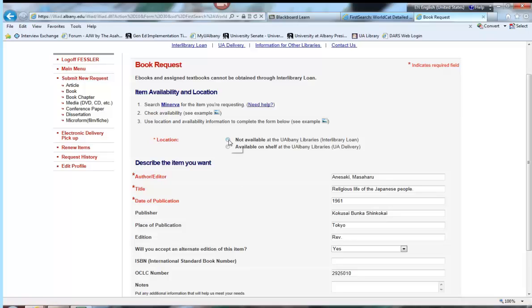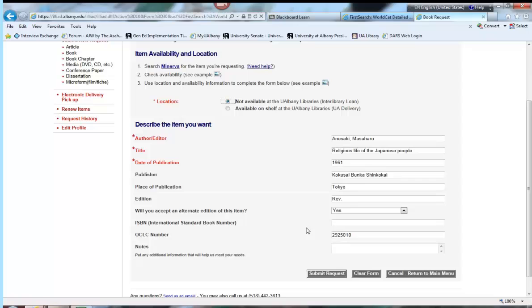You first have to check which radio box is applicable. In this case, I want to take out something that's not available in the Albany libraries. You must have those three first fields populated, and you also want to pay attention to this particular pull-down menu. Will you accept an alternate edition of this item? Yes, that's an important thing to say.